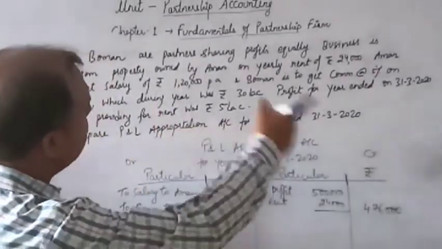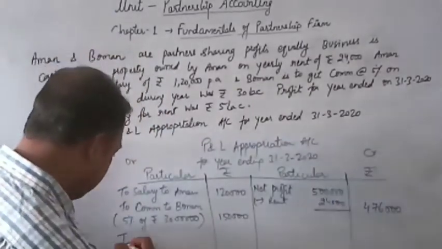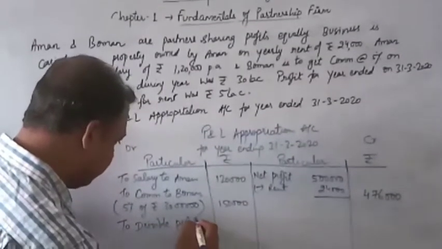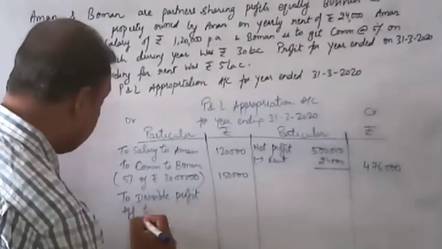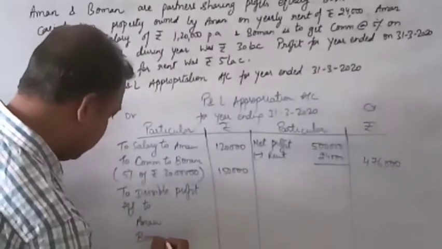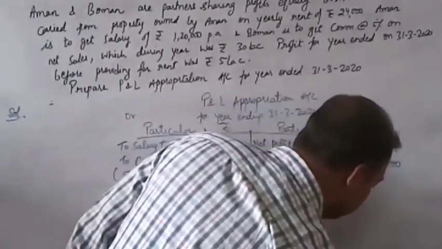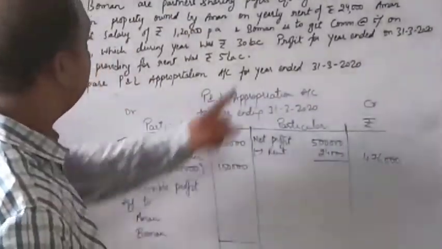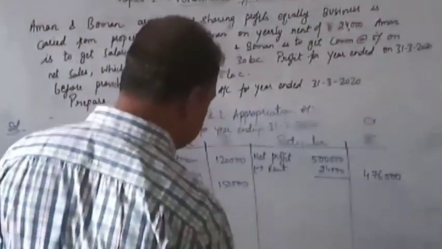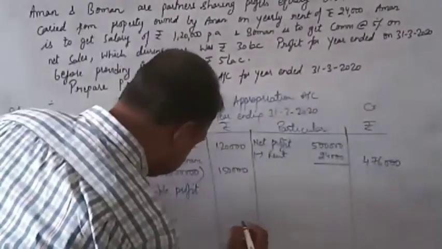So there are no other items. When this profit will be adjusted from the expenses, you will be left with divisible profit. And now this divisible profit is transferred to partners Aman and Bowman in their profit sharing ratio. So in the question, are we given profit sharing ratio? It is that profit is being shared equally. So 4,76,000 minus 2,70,000, we are left with 2,06,000.